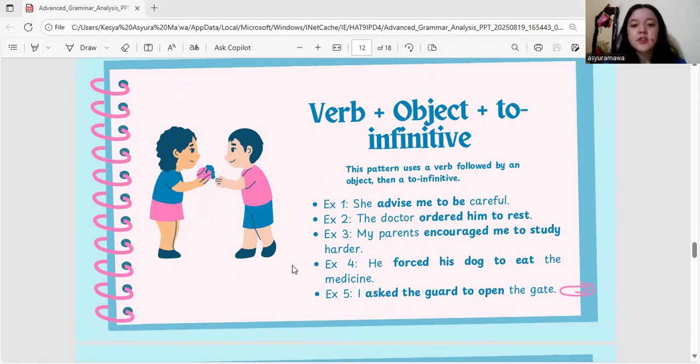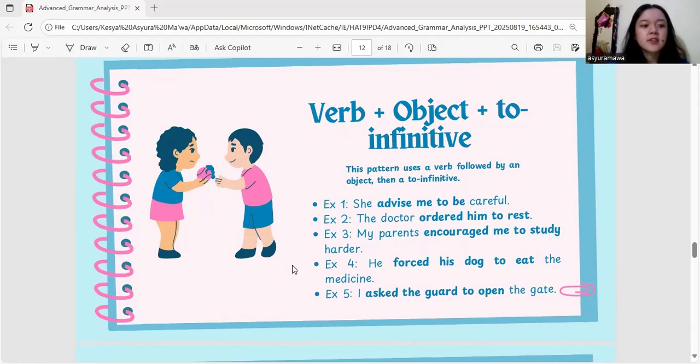Second example. The doctor ordered him to rest. The explanation is the verb "ordered" is followed by the object "him", then "to rest", which is the command. Example 3. My parents encourage me to study harder. The explanation is the verb "encourage" is followed by the object and "to study", which is the action being encouraged.